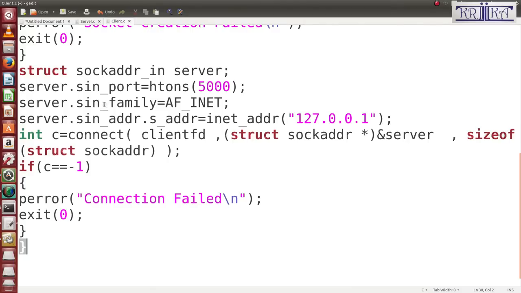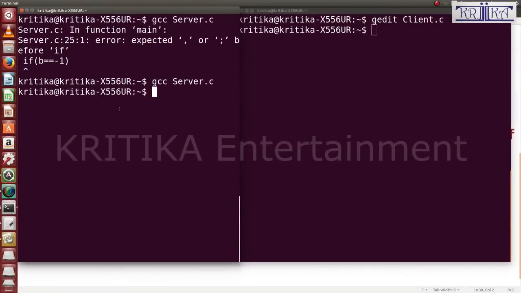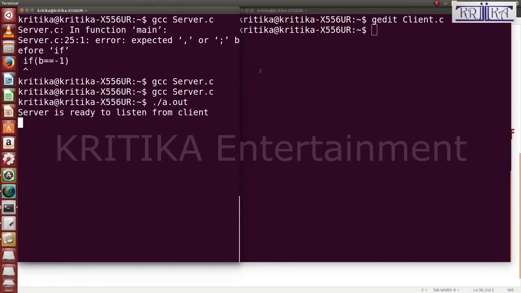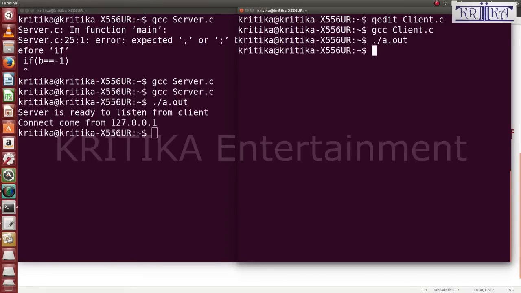So I go here and compile it. gcc server, then ./a.out. Then the server is ready to listen. Here I will compile with gcc, then ./a.out. It will display who is connected: connection came from 127.0.0.1.